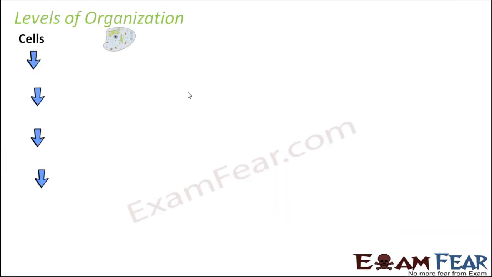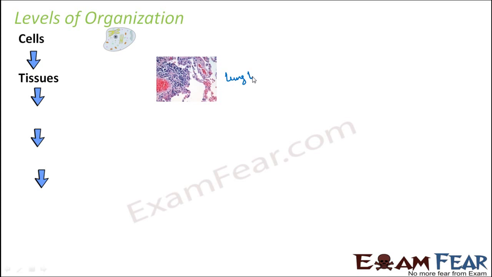Right? Now, as I mentioned, in case of animals, anyways, I have already explained it, taking a very generic example. So even in case of animals, as I said, the initial thing starts with the cell. Then the cells group together to form tissue. For example, here I have displayed a lung tissue.